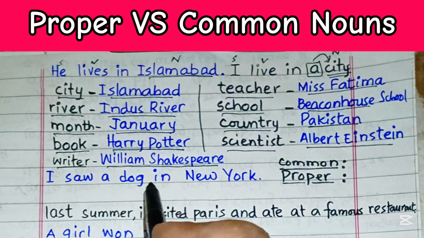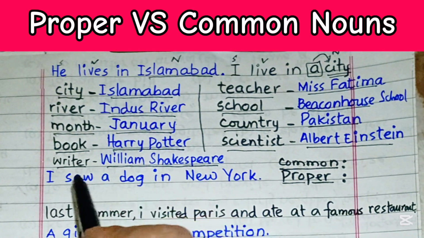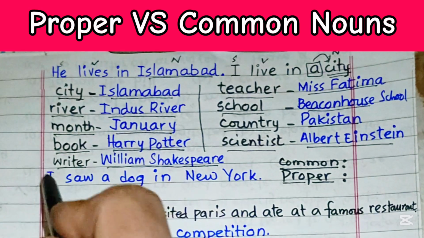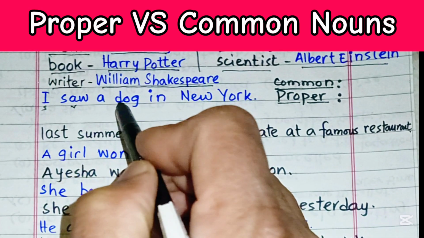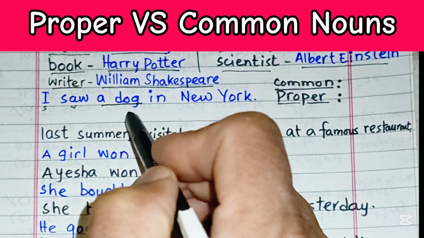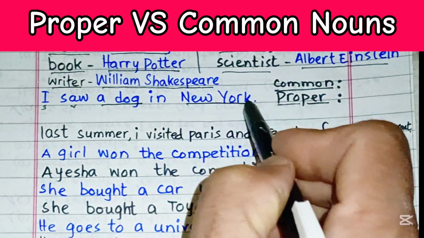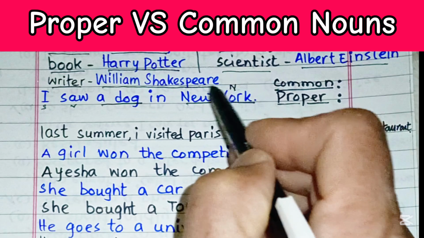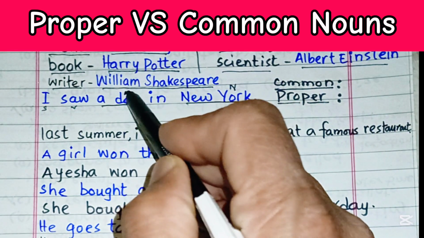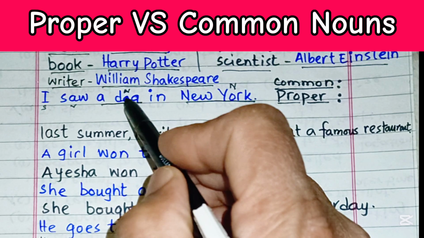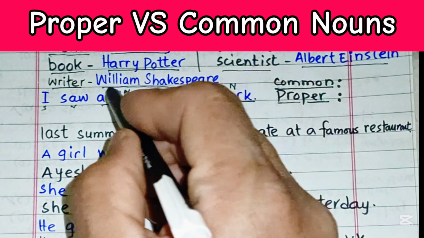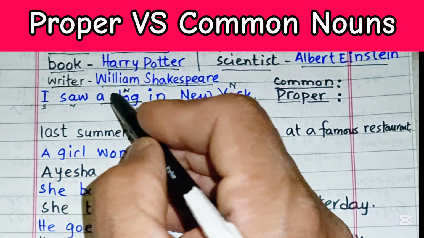Now look at this sentence. I saw a dog in New York. In this particular sentence, this is the subject of the sentence and this one is the verb. Then we have a dog and New York. These two nouns are there. This is the name of a city and this is the name of an animal. A dog means one dog, any dog.